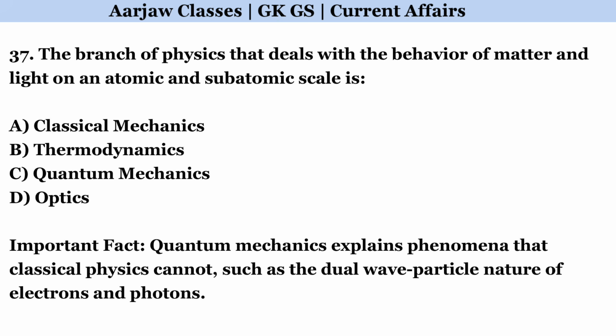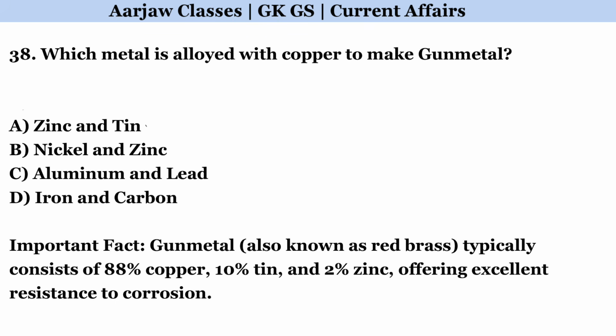The branch of physics that deals with the behavior of matter and light on an atomic and subatomic scale is. Correct option is C, quantum mechanics. Which metal is alloyed with copper to make gunmetal? Correct option is A, zinc and tin.